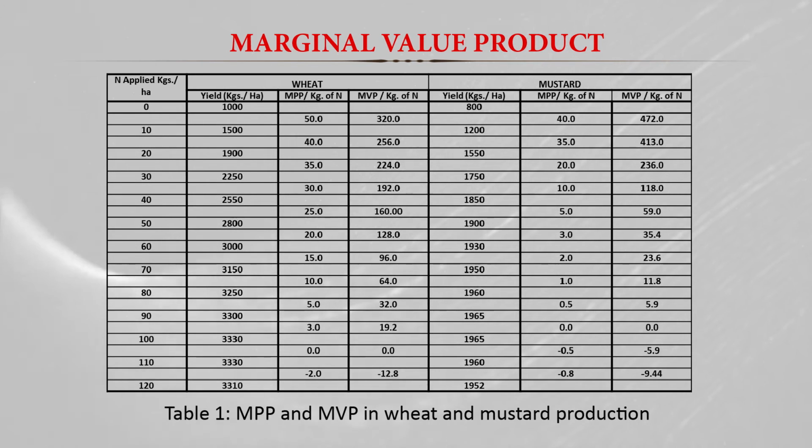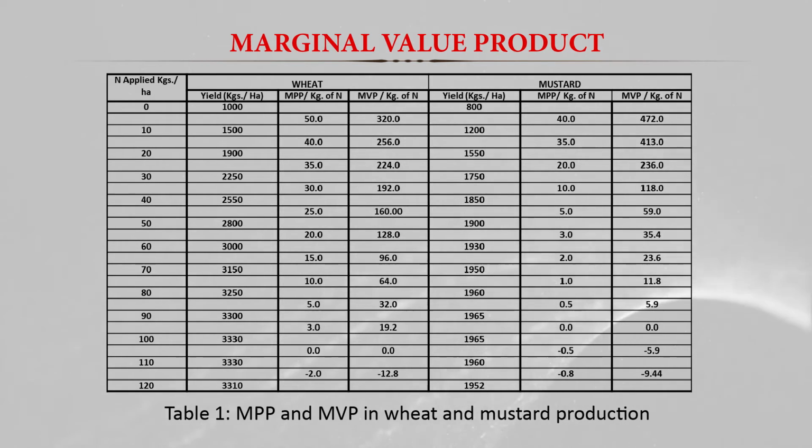In the case of wheat, when there is no use of nitrogen per hectare, we get 1000 kg of wheat yield, and if we apply 10 kg of nitrogen, the yield increases to 1500 kg. So we get an additional 500 kg of wheat yield due to 10 kg of fertilizer.